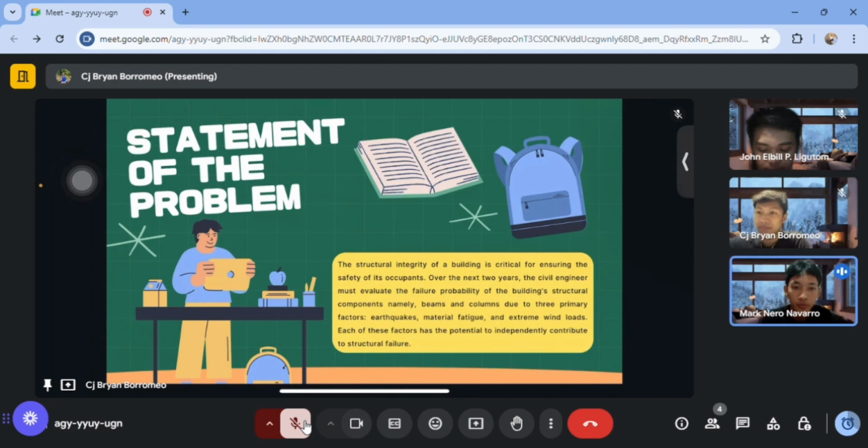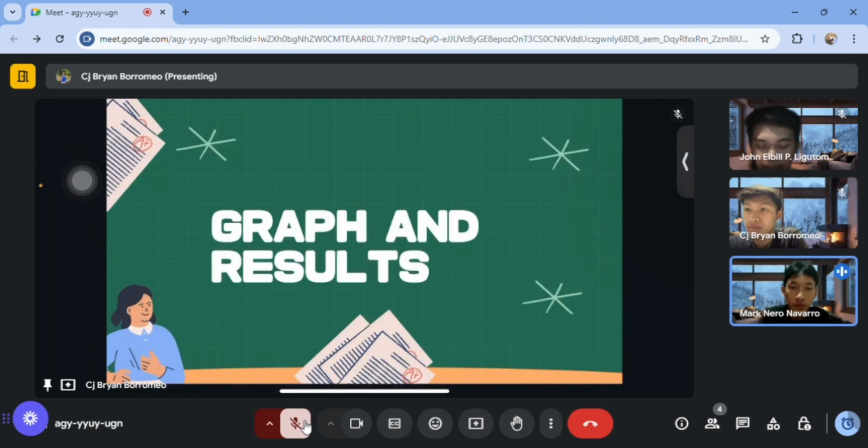Statement of the problem. The structural integrity of a building is critical for ensuring the safety of its occupants. Over the next 2 years, the civil engineers must evaluate the failure probability of the building's structural components, namely beams and columns, due to the three primary factors: earthquakes, material fatigue, and extreme wind loads. Each of these factors has the potential to independently contribute to structural failure. So here are the graphs and result of our data.